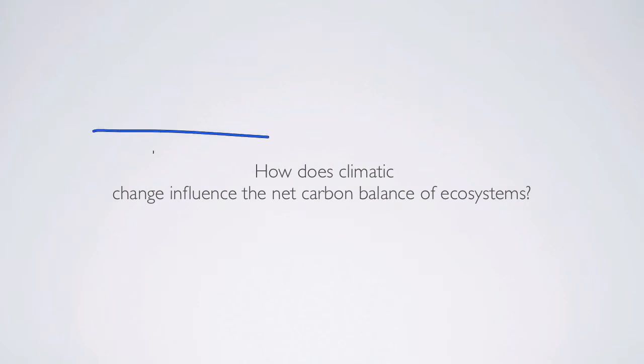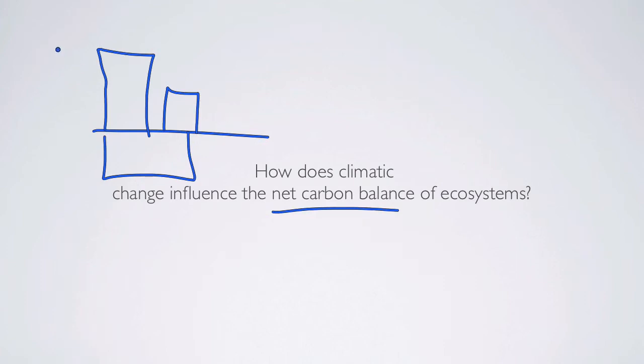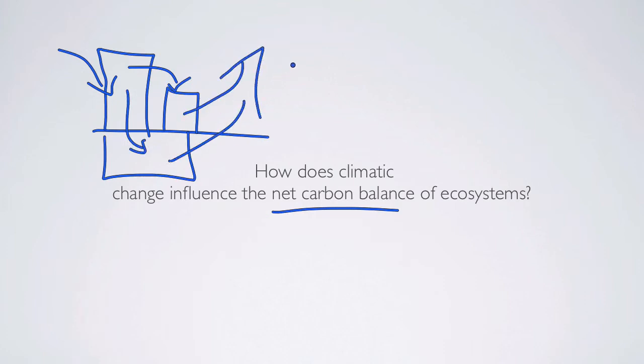So, when we think about decomposition, we're going to think about how much carbon is in the soil, how much carbon would be in dead material, and how much carbon would be in live material. The net carbon balance of the ecosystems has to do with how much carbon is going into new material that transfers into dead material above ground and below ground, and the decomposition from these materials into the atmosphere.